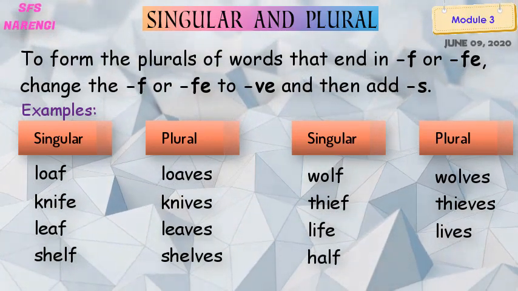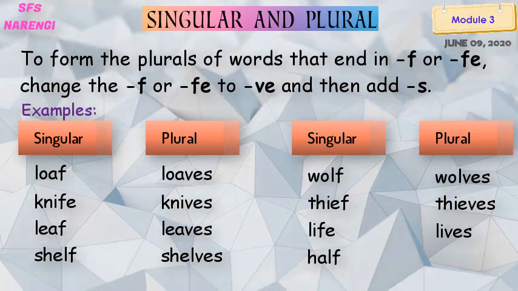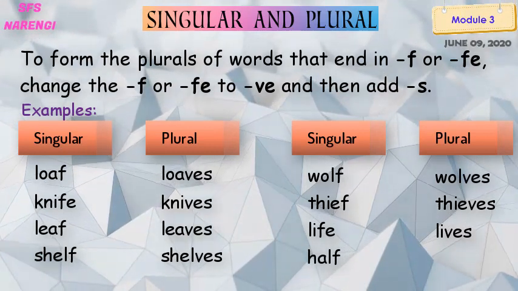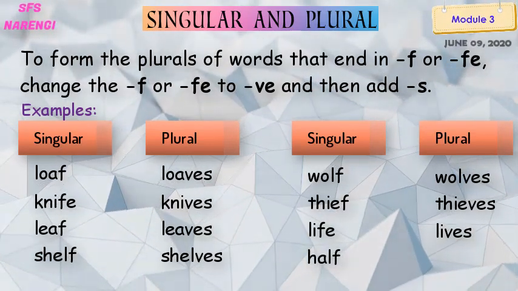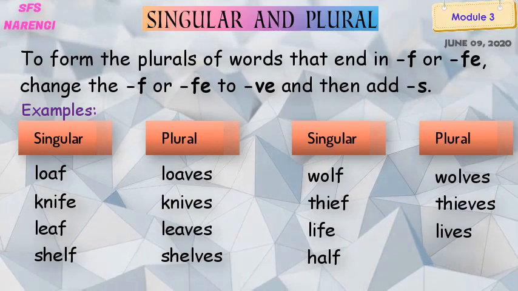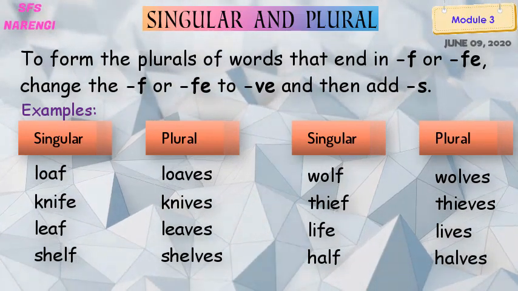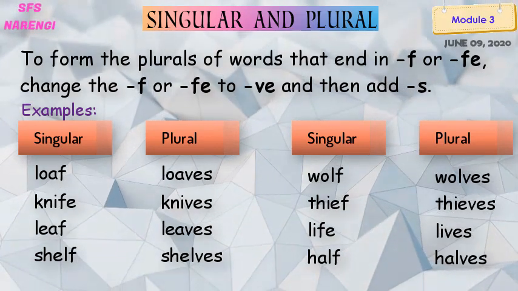Half. H-A-L-F. In here, the last letter of the word is F. So what are we going to do? We are going to remove the F, add V-E, then S. Halves. H-A-L-V-E-S. Got it, my dear students?